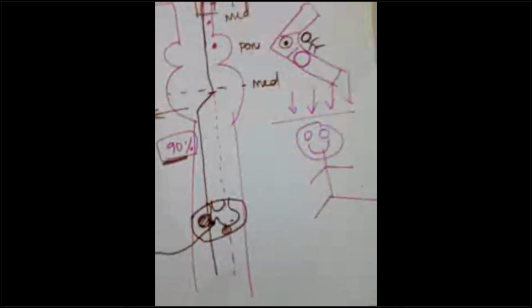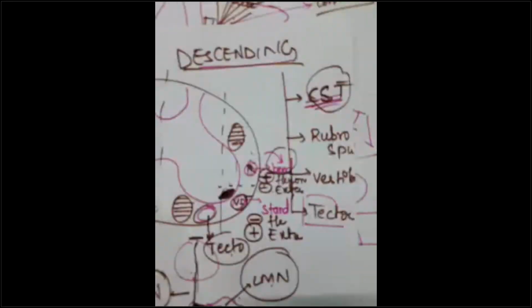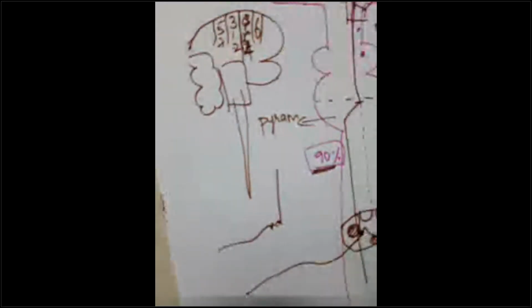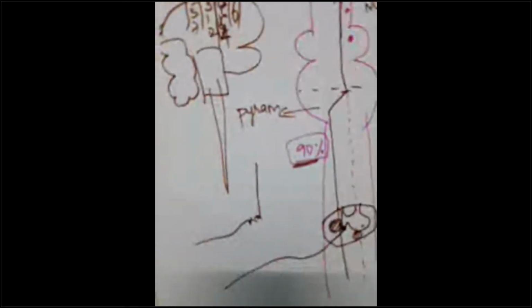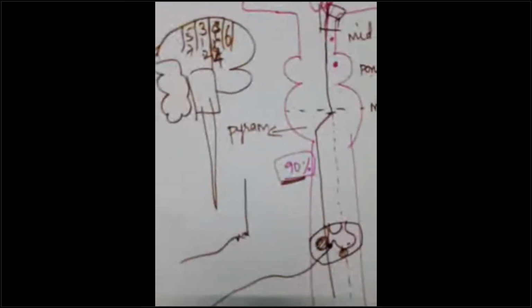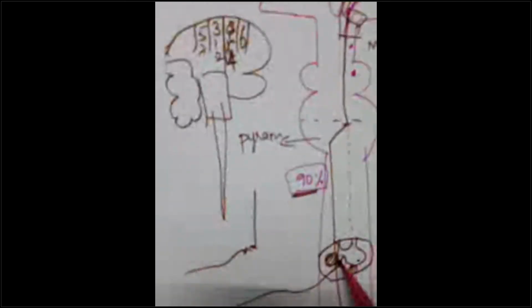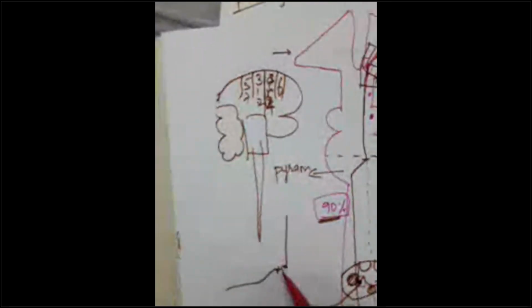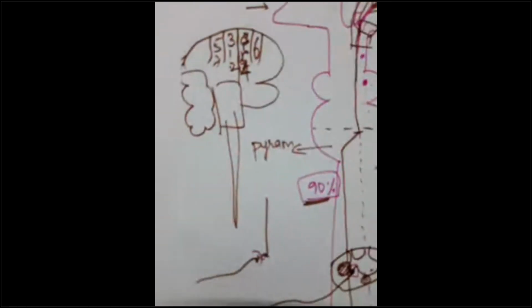This is the anterior horn cell. Here will terminate our corticospinal tracts. And from here will arise our nerves, your radial nerve, your ulnar nerve, your brachial plexus, your femoral nerve. Almost all the motor nerves will arise from this anterior horn cell. If there is a lesion in the anterior horn cell, guys, there will be. So anterior horn cell, is it a part of lower motor neuron system or upper motor neuron system? It is a part of lower motor neuron.